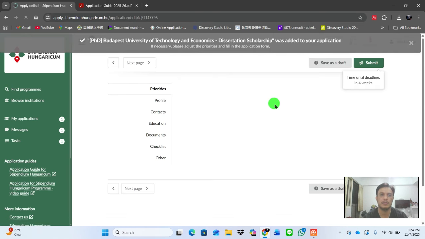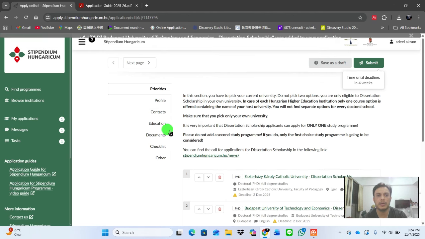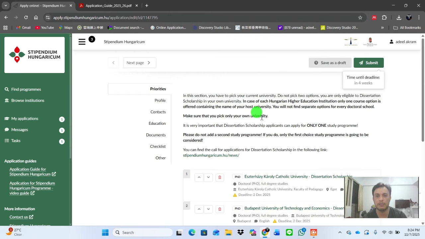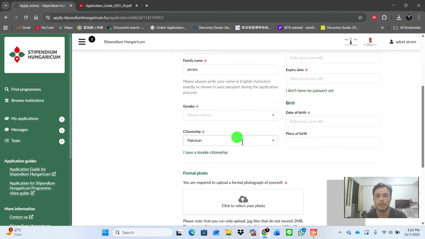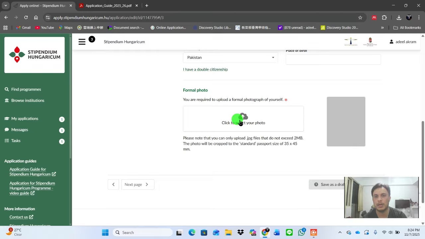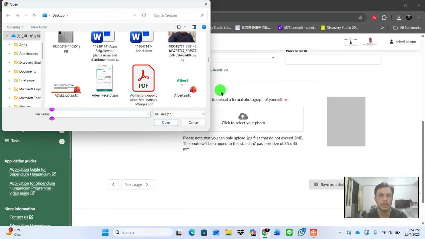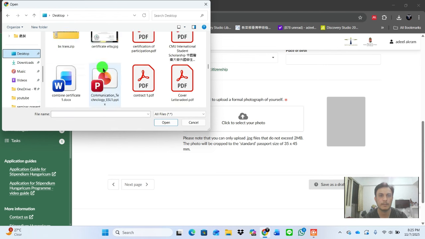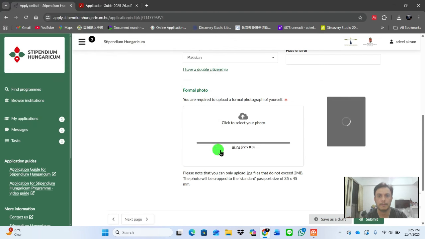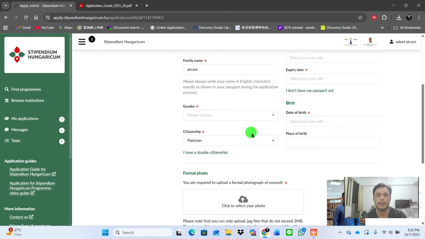Click on the first one, and after clicking on it, they give some information that we have to provide for this scholarship. First of all is the profile. So you have to fill up your profile, your given name, your passport number, and here you have to add your photo. The photo should be 2 MB and passport size. For example, if I click on it, I have my profile photo. So you can see that it's uploaded here.